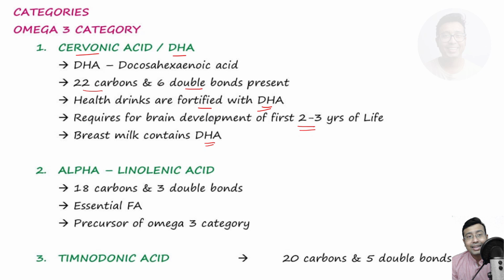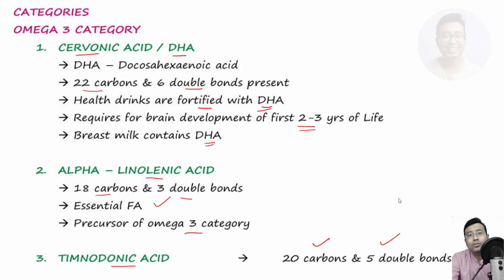Okay. Next, the most important omega-3 fatty acid is linolenic acid. It contains 18 carbons and 3 double bonds. It is an essential fatty acid and it is a precursor of the omega-3 category. So from linolenic acid, other omega-3 fatty acids can be synthesized. Next, not most important actually, nice to know, is timnodonic acid. It contains 20 carbons and 5 double bonds. Not very essential, but if you are appearing for gold medal or class assistant exam, it may be asked.